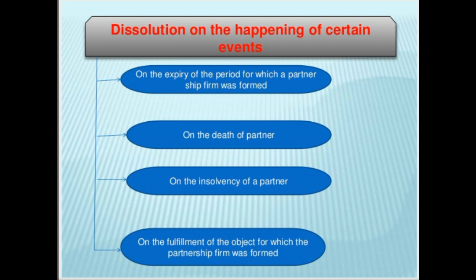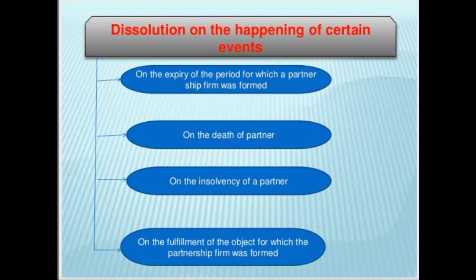So regarding the time period, if we have mentioned the expiry date of the partnership firm in that partnership deed, then after that period has been completed, on the happening of that event, we have to dissolve that partnership firm.